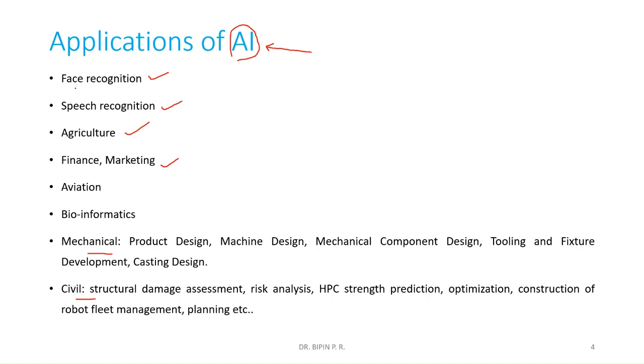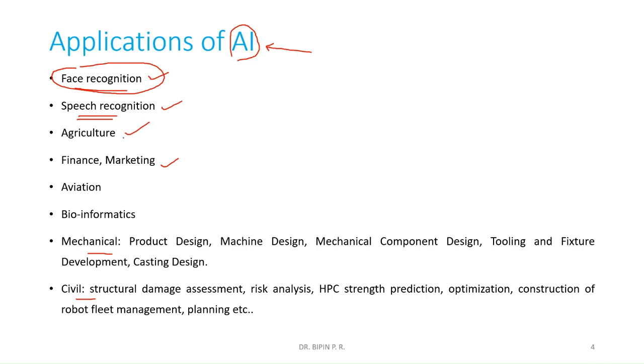See, for example, take the case of face recognition. We have been using face recognition for the past 10 to 15 years. Now with the introduction of AI, the accuracy of face recognition, which previously was around or below 80 percent, has improved to more than 90 percent, almost 95 percent. So with the introduction of AI, the existing system's accuracy will be improved. That is the importance of the use of AI in almost all the fields.